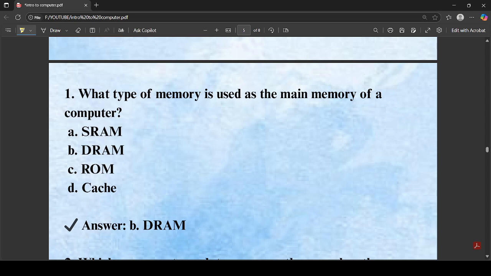What type of memory is used as the main memory of a computer? DRAM is used as the main memory of a computer. It's really confusing. We have SRAM, DRAM, ROM, cache. They all are components of the memory, but DRAM is the main component that is used as the main memory of a computer. The rest are all the primary memory.